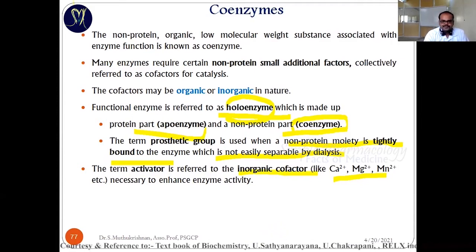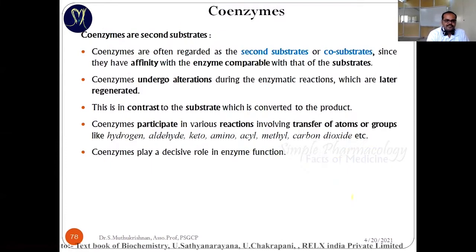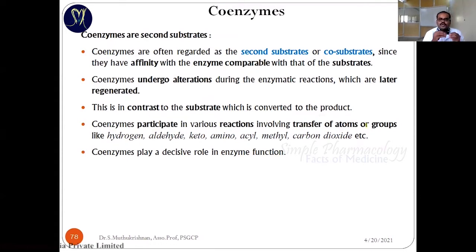It enhances the activity. This coenzyme is also called a second substrate, because it binds with the enzyme, and after the substrate is bound, it is converted into the product.